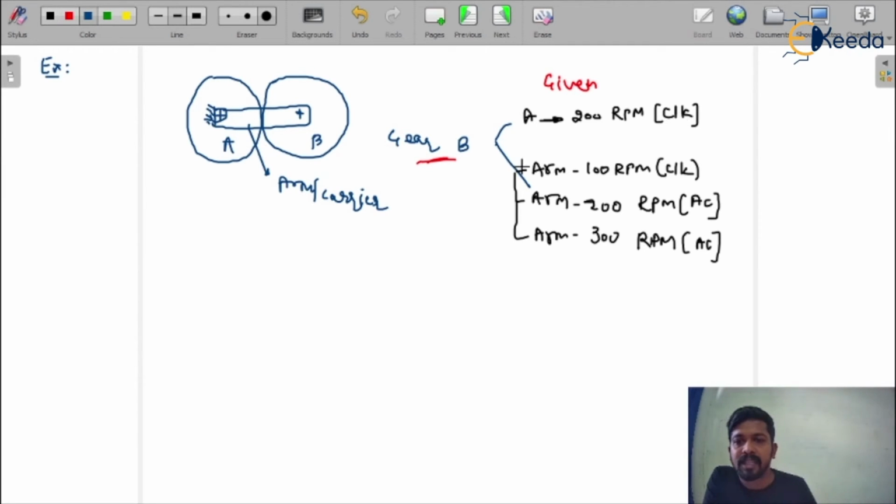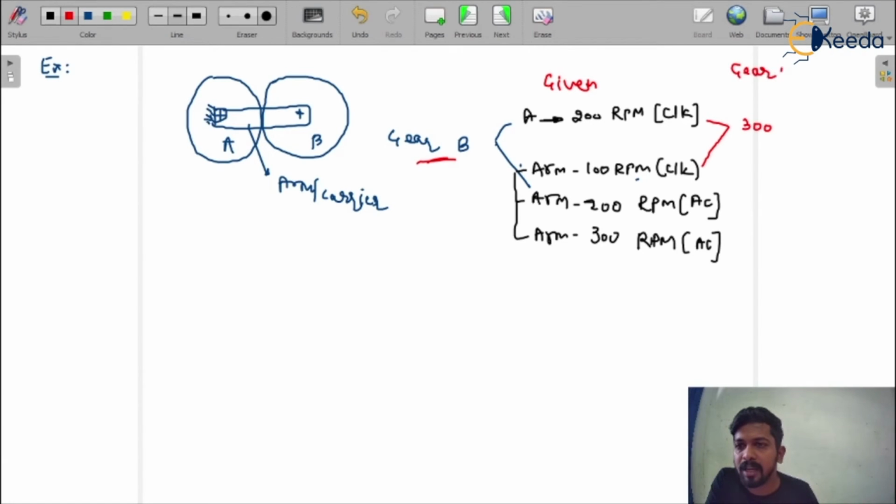In the first case I am considering the arm is in rotation with 100 RPM in clockwise direction, and here gear A is in rotation at 200 RPM in clockwise direction. Both are in the same direction, so we can write here the direction and the speed of gear B would be 300 RPM.